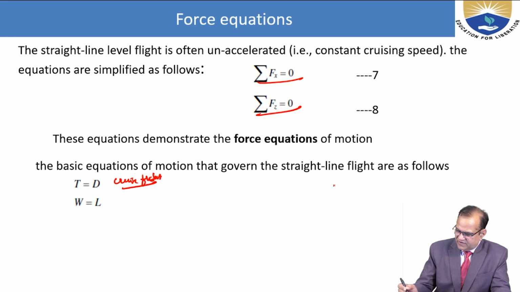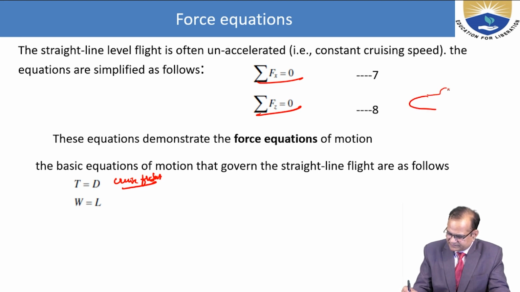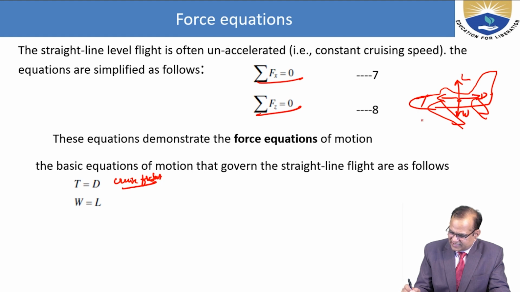If I draw the aircraft like this, these are the wings, this is the tail, this is the lift, this is the weight, this is the drag, and this is the thrust.